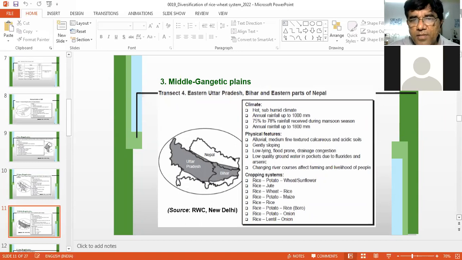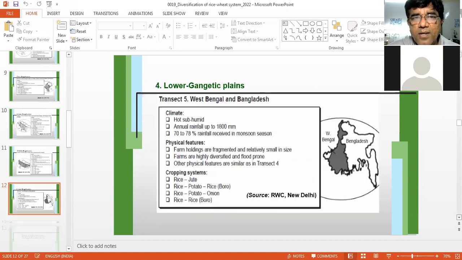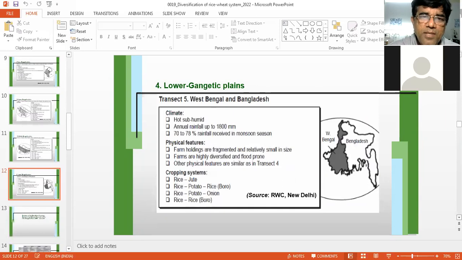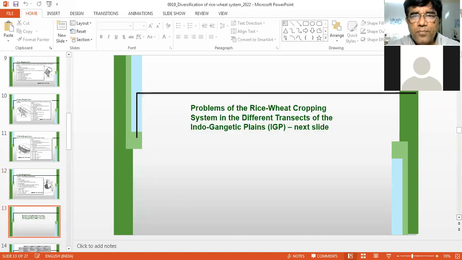So characteristics are mentioned here. And Lower Gangetic Plains, you can see it is in West Bengal and Bangladesh. So you can see this Trans-Gangetic Plain, Upper Gangetic Plain, Middle Gangetic Plain, and Lower Gangetic Plain. So it is divided into four with respect to rice wheat cropping system.